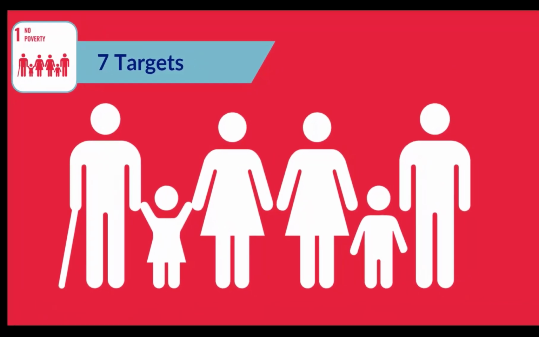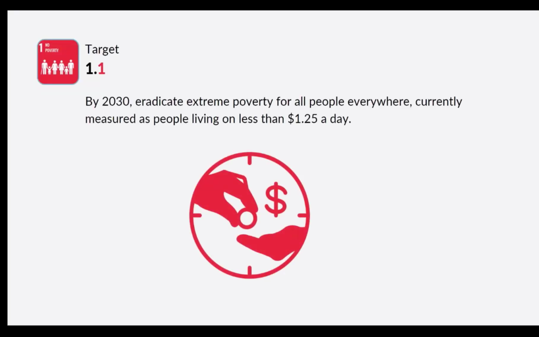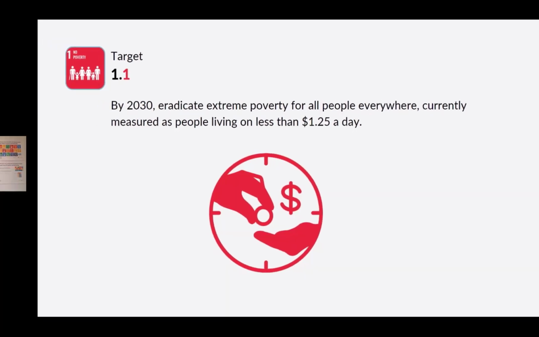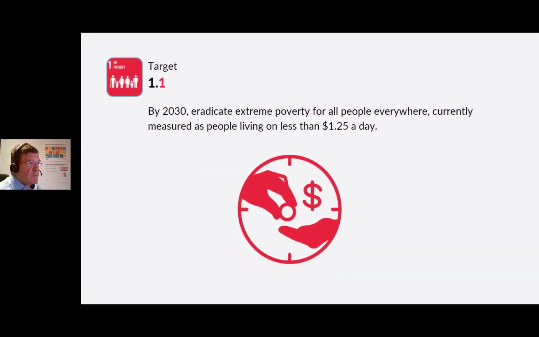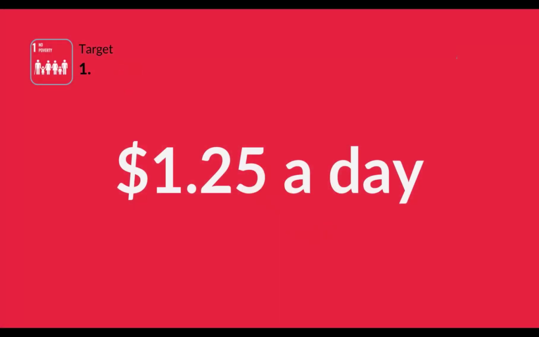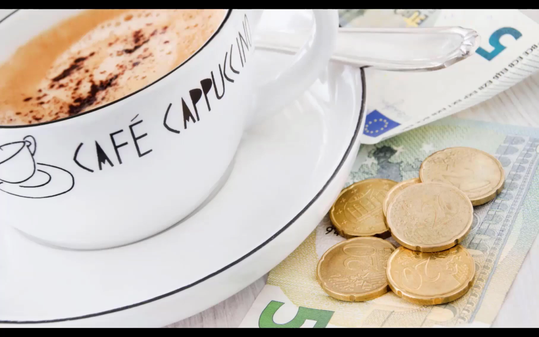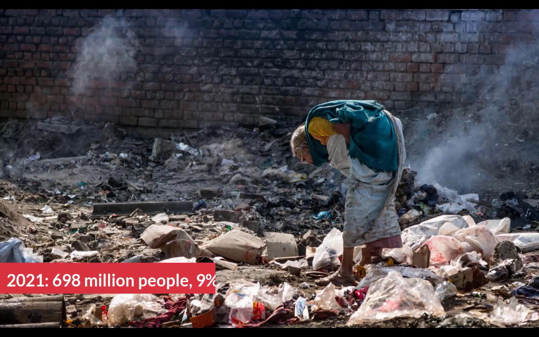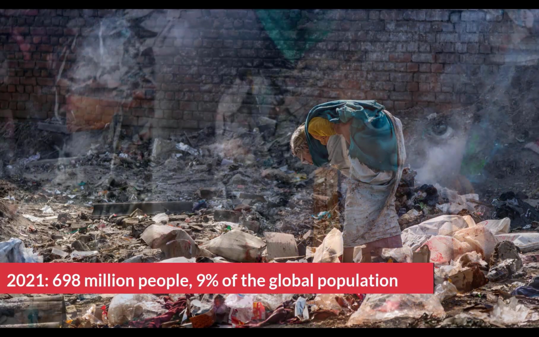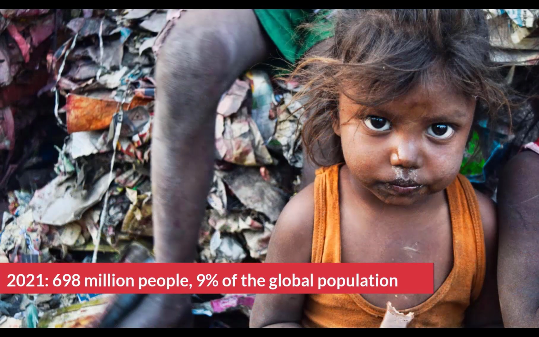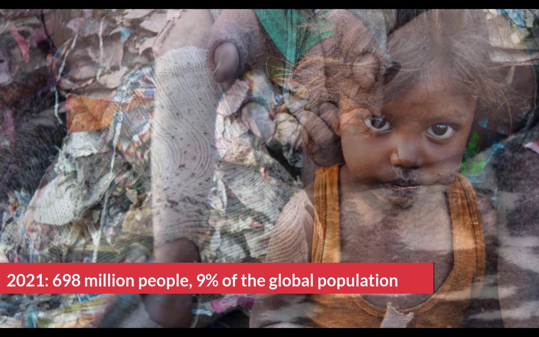So, the SDG 1, no poverty, has 7 targets, and we'll have a look at these now. Target 1.1, by 2030 to eradicate extreme poverty for all people everywhere, currently measured as people living on less than $1.25 a day. That's a very small amount of money. If you think about the amount you spend yourself, even on a cup of coffee. In 2021, an estimated 698 million people, or 9% of the global population, are living in extreme poverty.